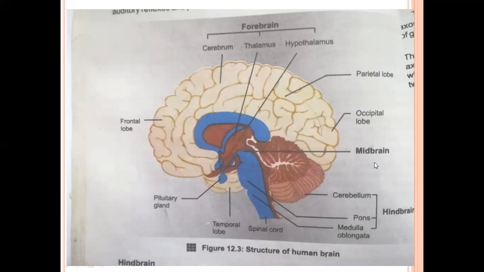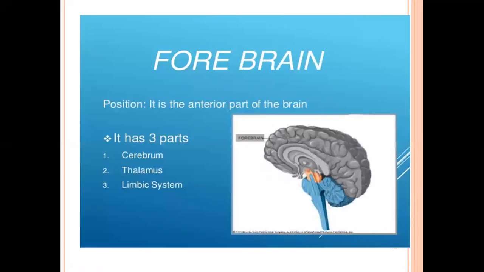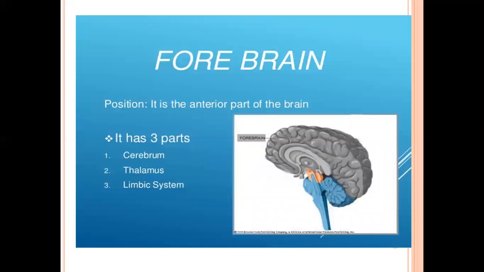Now what about the midbrain? Midbrain is located between the forebrain and hindbrain. The second one is midbrain, and the third one is hindbrain. The hindbrain is again divided into three parts. These parts are cerebellum, pons, and medulla oblongata. Okay. Now the first one is forebrain.